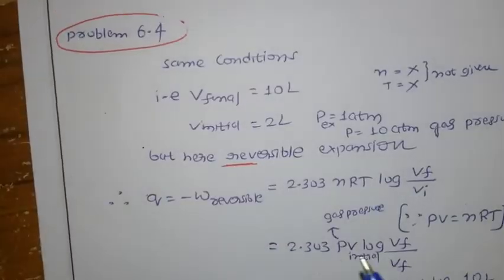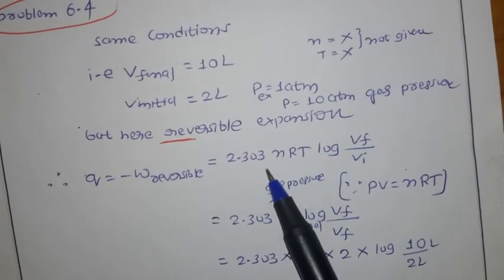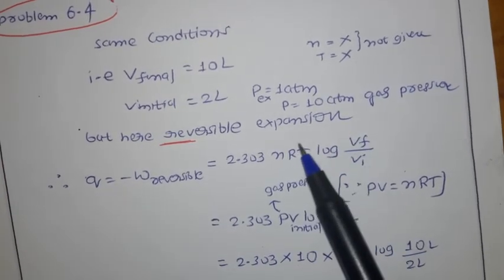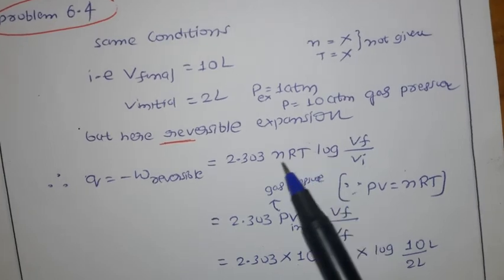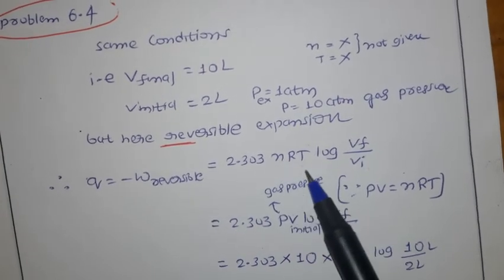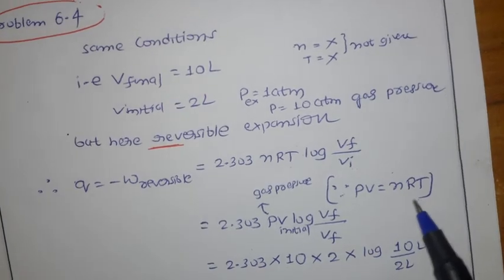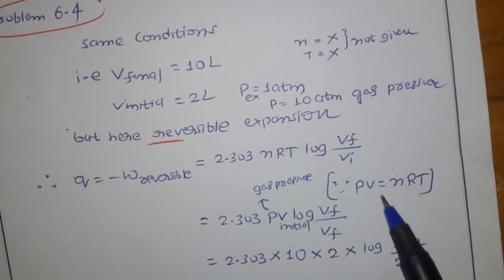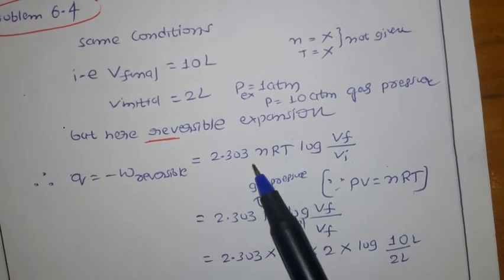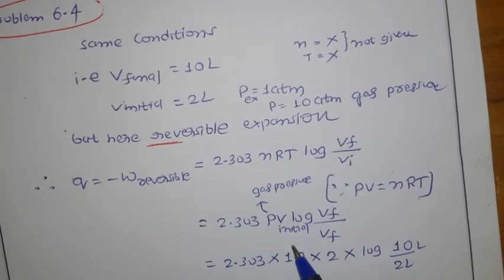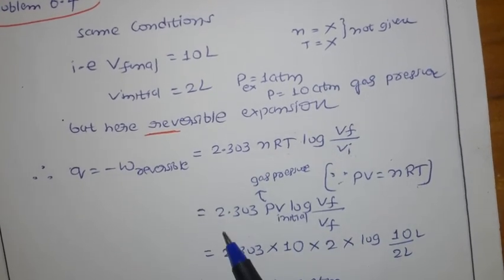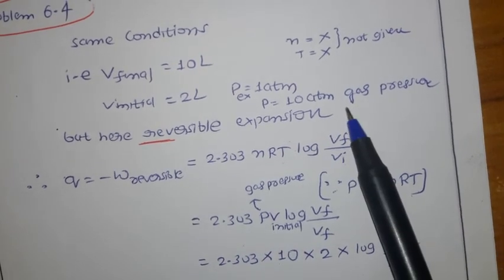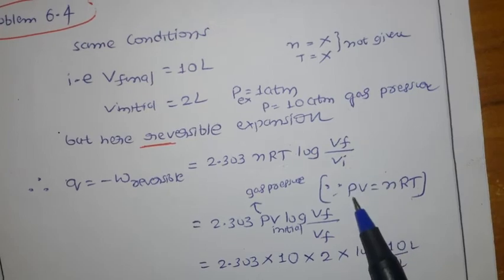Now if you substitute in the equation, for 2.303 nRT we need the number of moles and the temperature. The temperature is constant, but they didn't mention it. So I am going to substitute this term using PV equal to nRT, because the pressure of the gas and the initial volume are given. Instead of nRT I am going to write PV, where V is the initial volume. Now if you substitute in the equation, 2.303 into the pressure of the gas, 10 atm.